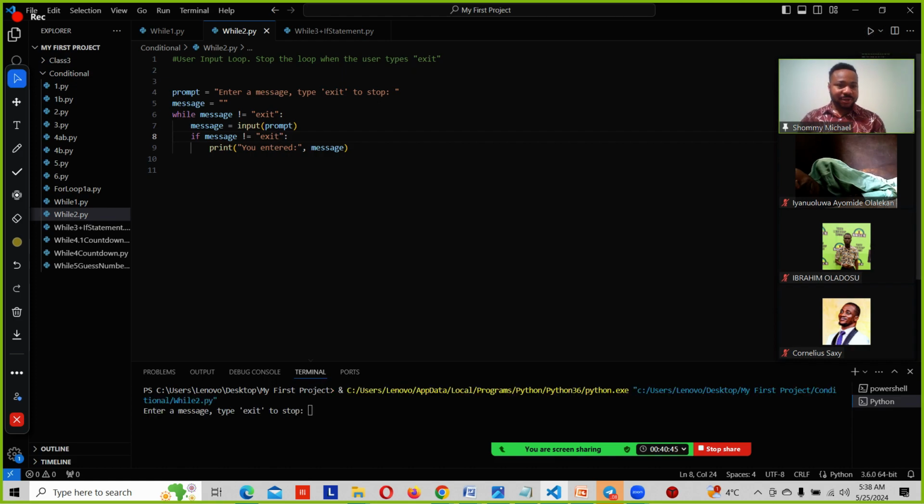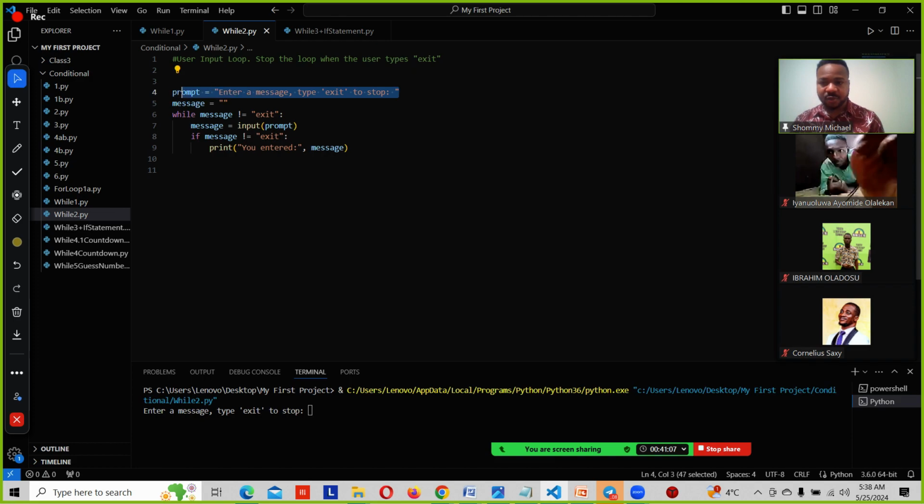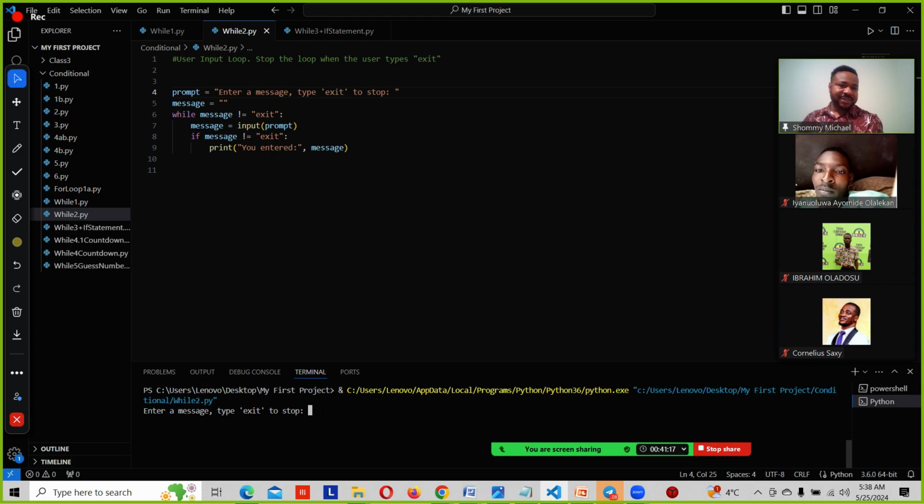So do you see what we get on the screen? It said enter a message, type exit to stop. So same thing like I mentioned, Python runs line by line. In Python, a line has to finish executing before it proceeds to the next line. So there is something stopping us right here, which is this prompt. As you can see, it said prompt, enter a message, type exit to stop. So it's asking us to enter a message right here.